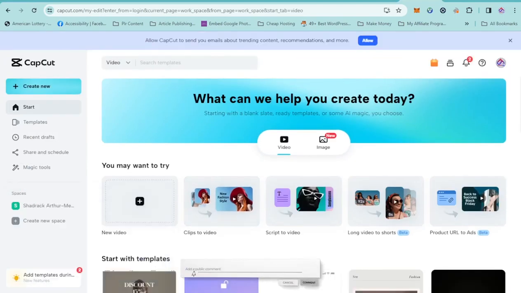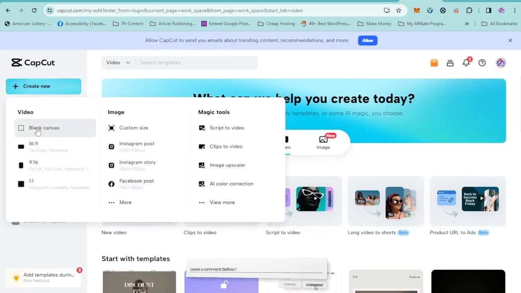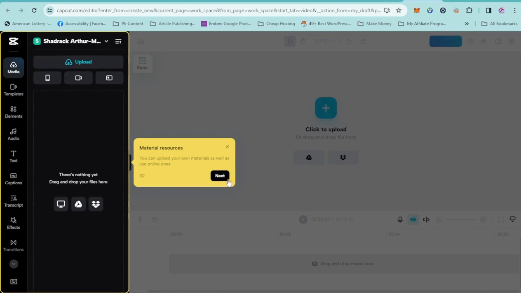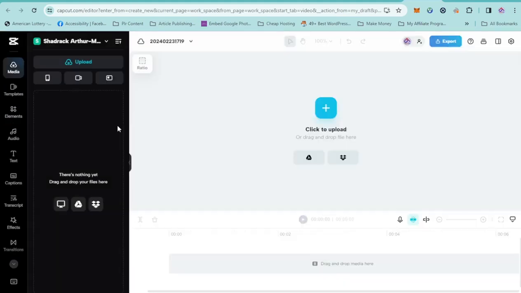Right, so when you sign in to this platform, all you have to do is click on create new, and click on blank canvas. Since I'm new, they are going to show me how to use this. So next, okay, and okay again. All right, so this is it. Now we need to upload the video that you want to edit over here, or you can just drag it over here. That's all going to work fine. So this is your workspace, and these are the tools you can use. When you click on the tools, this is where you are going to edit it.